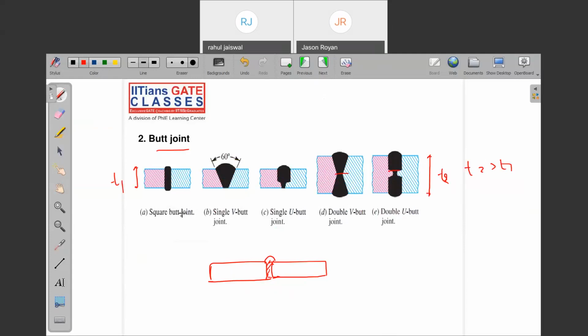To strengthen the component, because with a single butt joint, if you produce only a single weld, what will happen? The chances of leakage will be there, and along with that, the joint efficiency and joint strength will be less. That's why when the thickness of the plate increases, we need to produce a double V joint or double U joint. Are you getting my point? Of course, if you see the side view, it is something like this. This is the plate and this is the weld. Is it clear now?